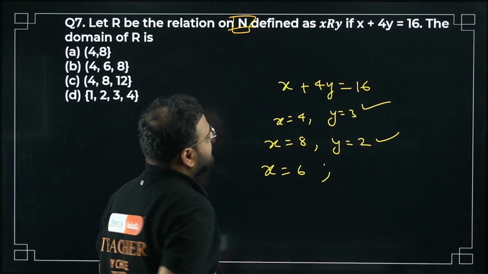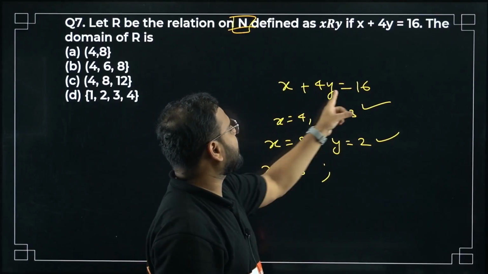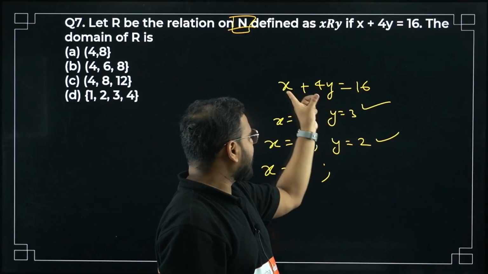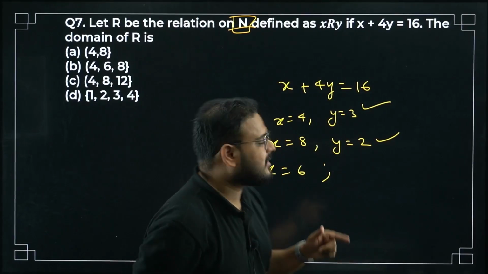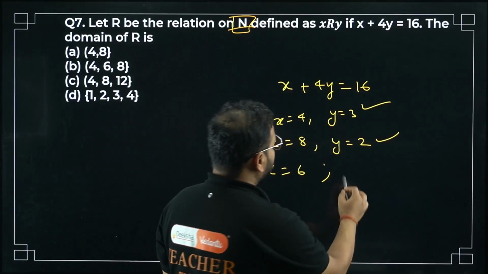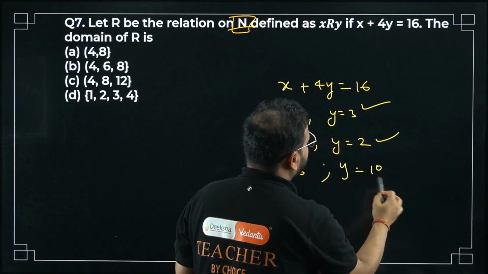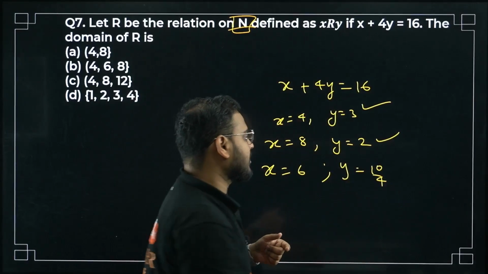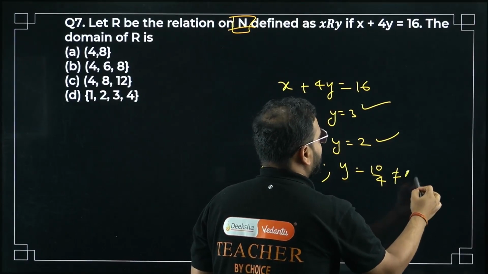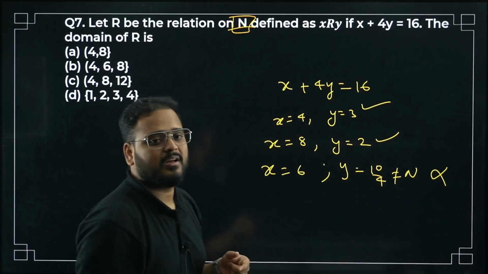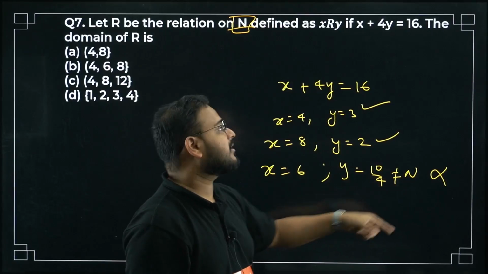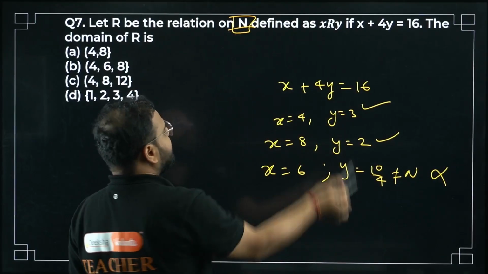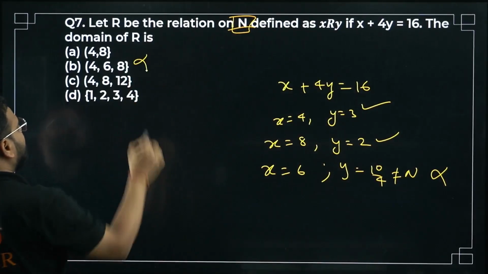What is the value of y, bacha? x is 6, right? Bring this over here. It becomes 16 minus 6, so 10. So 4y is 10, and y becomes equal to 10 by 4, which is not a natural number. It means not possible. When I take x as 6, y is coming as 10 by 4, not a natural number, right? But y also has to be a natural number. It means this option is ruled out.